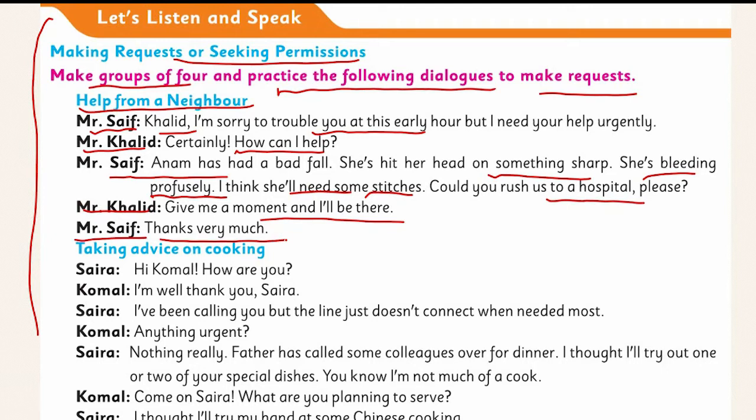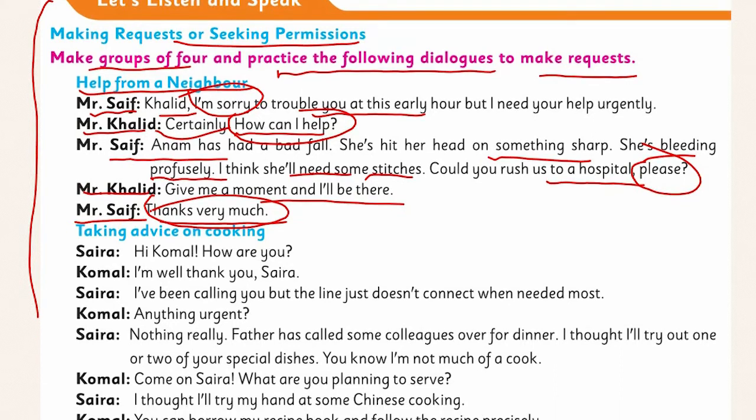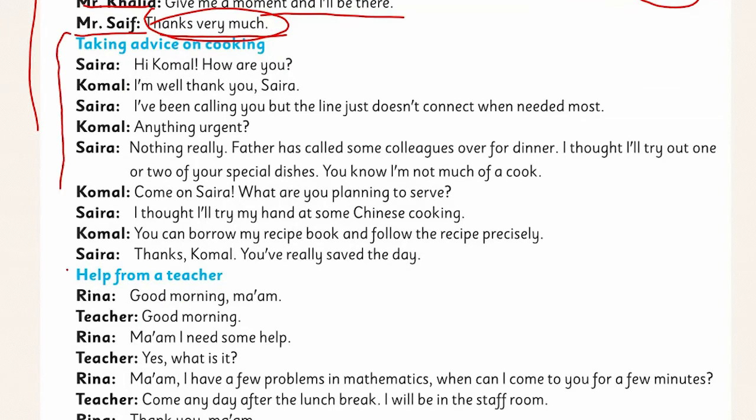So, see here: I'm sorry, how can I help? Certainly, please. Thanks very much. This is a what? A formal conversation here. We have discussed the difference between formal and informal in your previous class too. So this dialogue is in a formal mood here. Now look at the second one here.